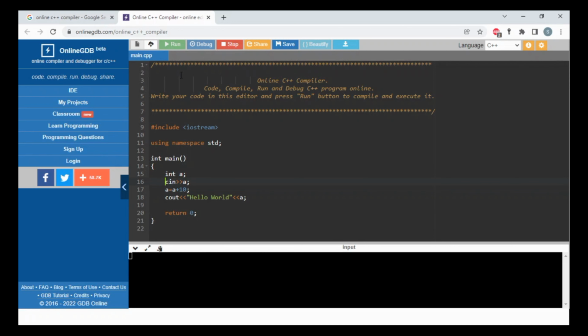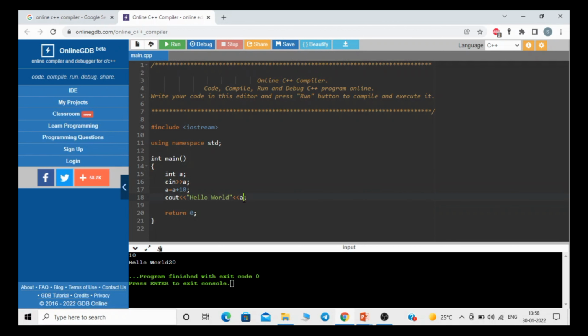So let me run this program. For that you just need to click on run. I'm giving 10, and just press enter. See, Hello World and 20. 10 plus 10 is 20, and after that it prints the value. This is one simple example. If you want to run it on your side, you can directly use the C++ online GDB compiler, which you already know, like how I opened it. Okay, let me go to the next one.